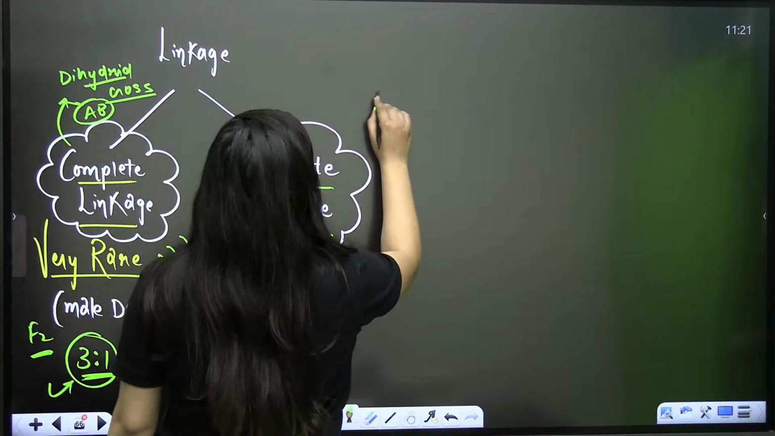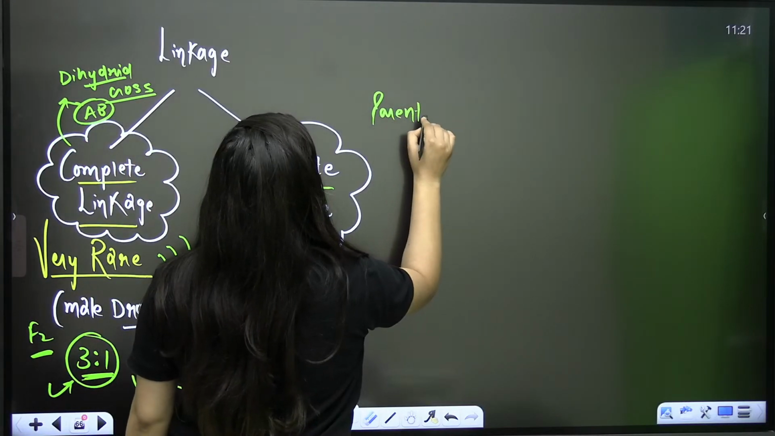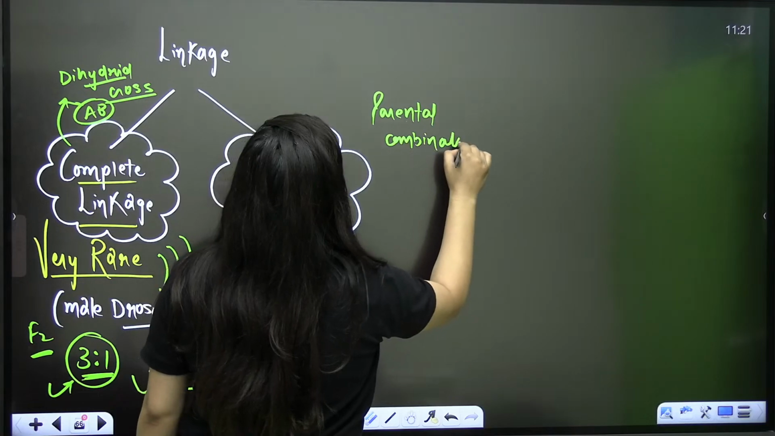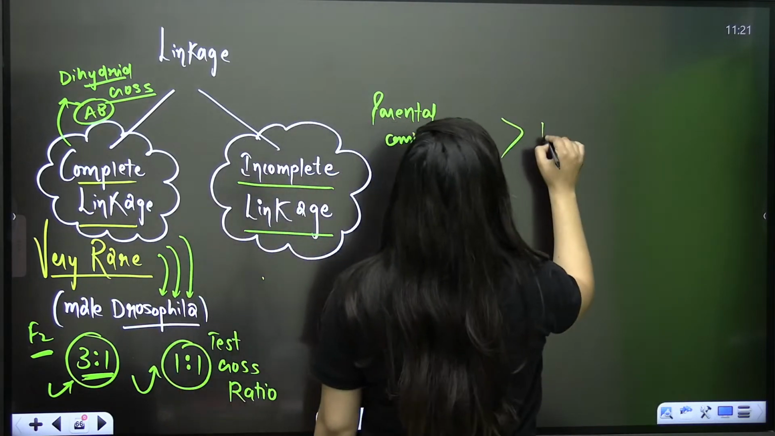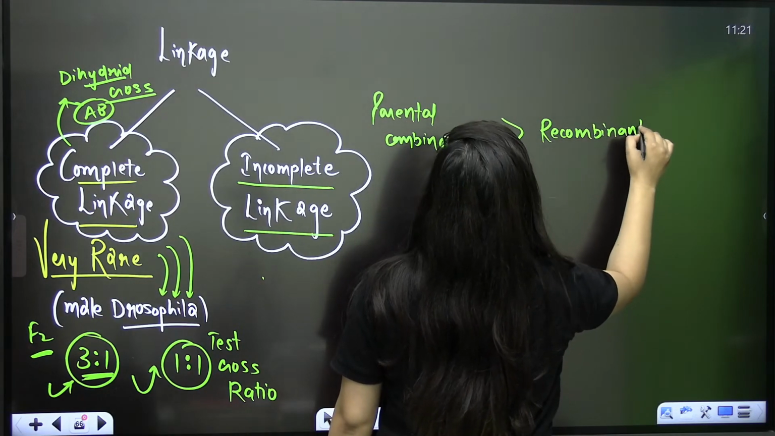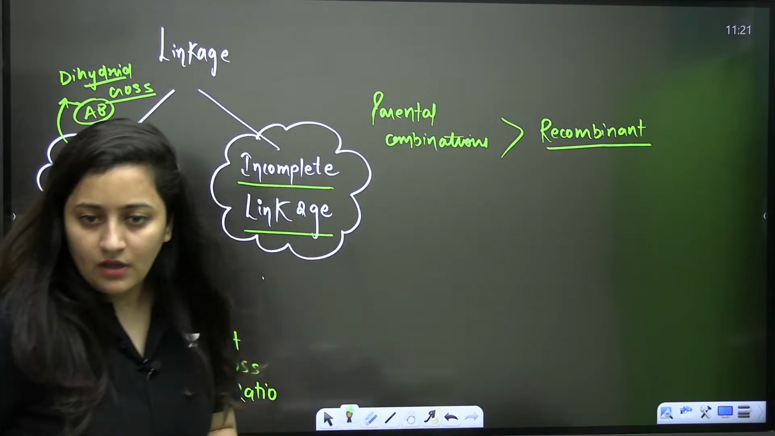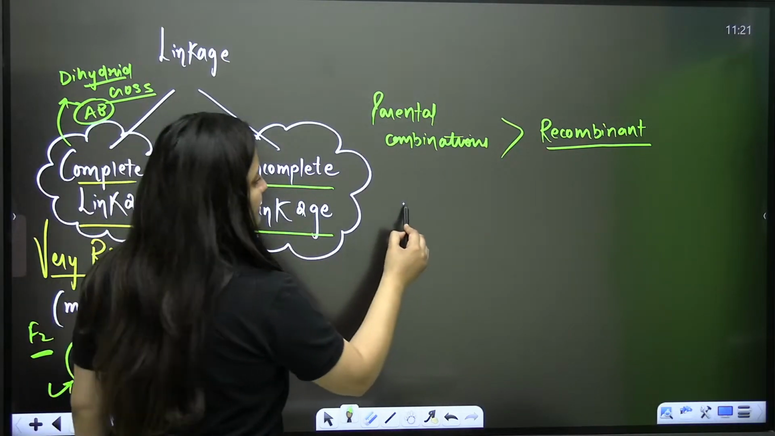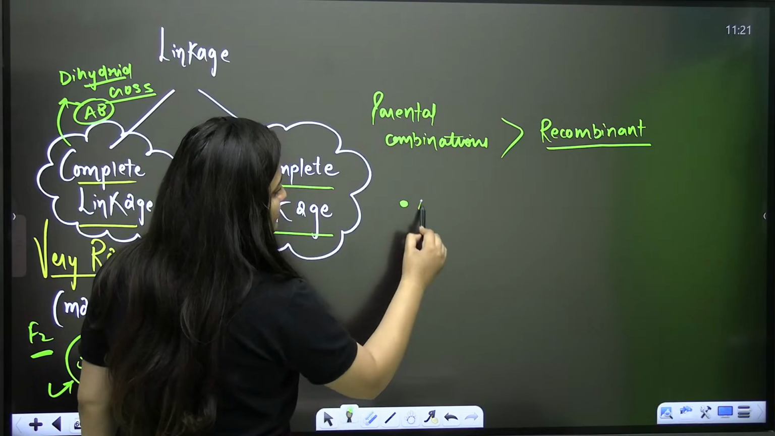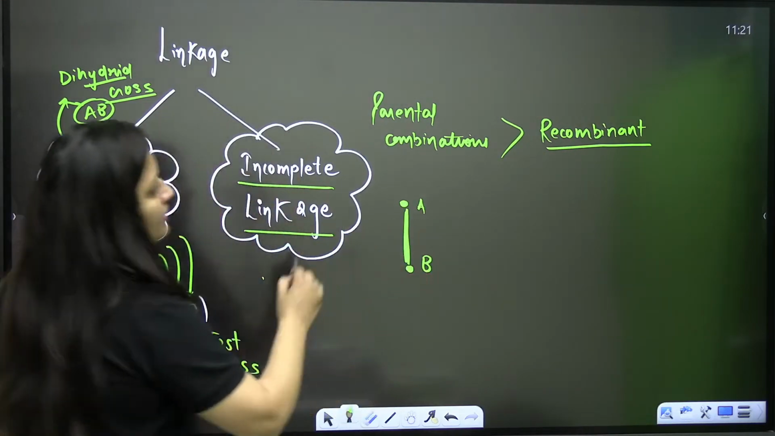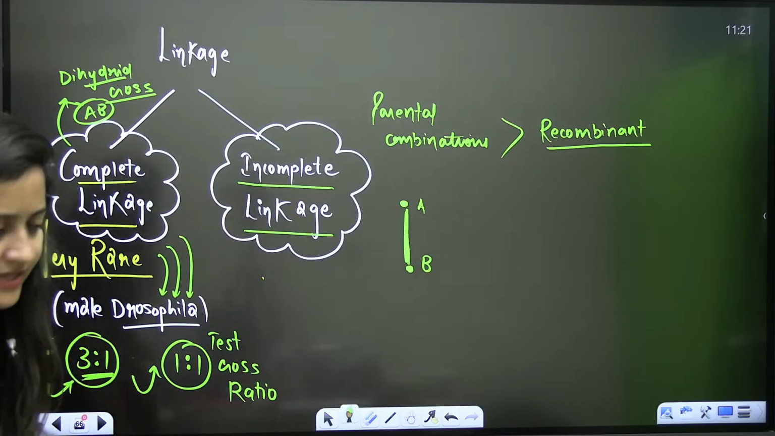So here even you will see parental combination, they are more than the recombinants. Parental combination is more than the recombinant. So in incomplete linkage, you can say there is some distance in between the genes that we are studying. So there are chances of crossing over. So that's why this linkage is incomplete.